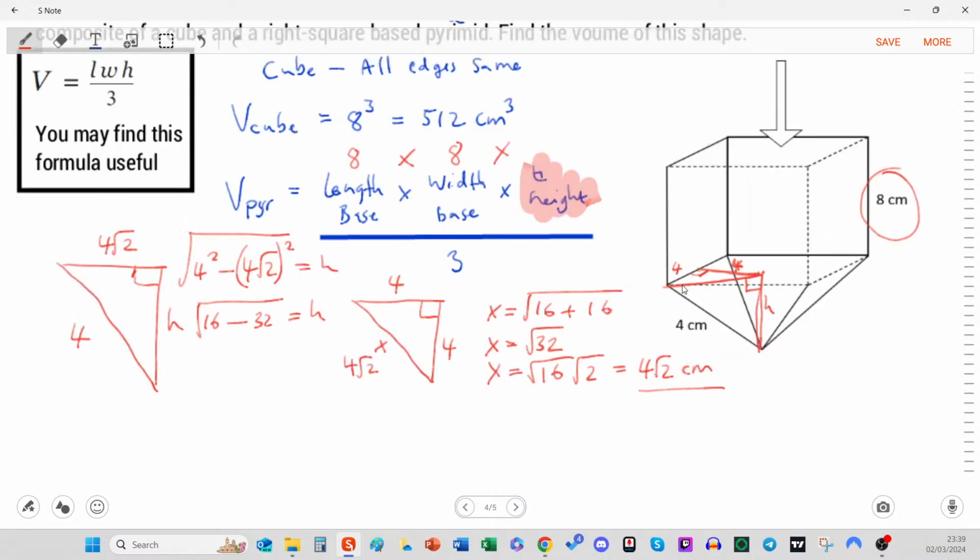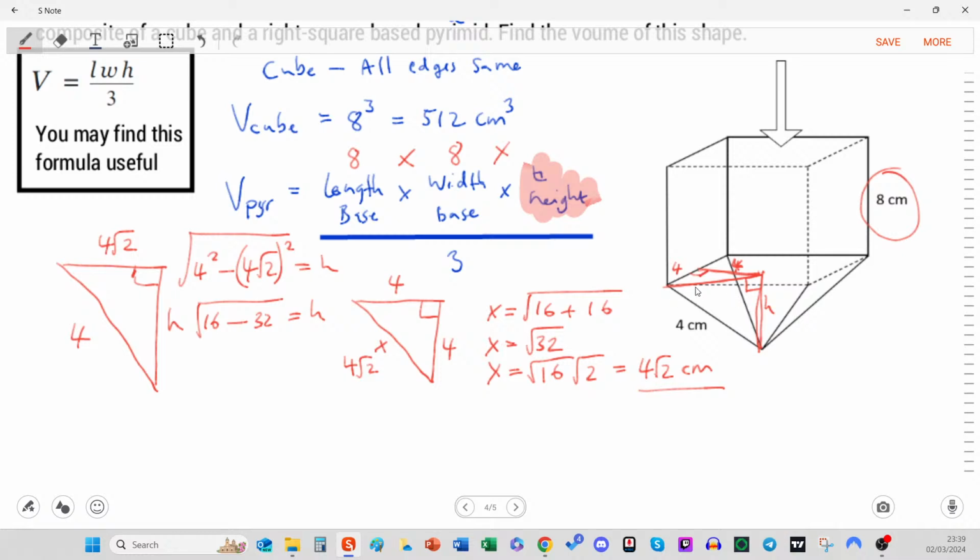This question here has created a shape that perhaps doesn't quite work. Or should it, based on this 4? The question is, is it possible to have a shape like this? Let's try and use a bit of logic here. If this side length here was 4 centimeters, would this shape even be possible? What a great discussion.